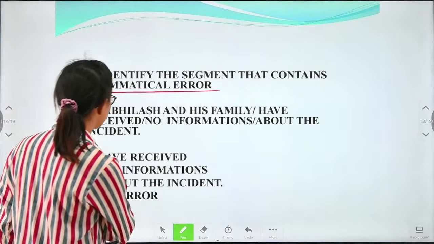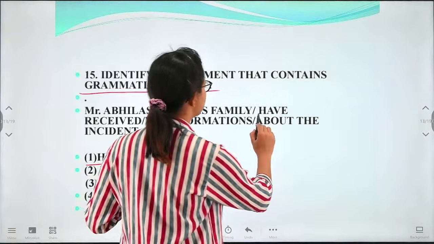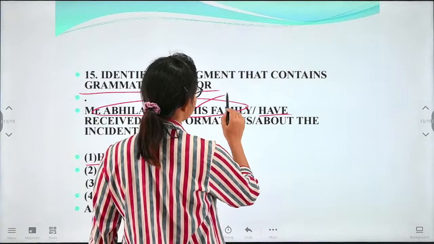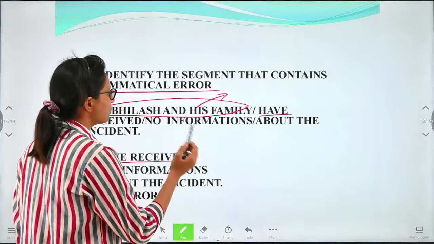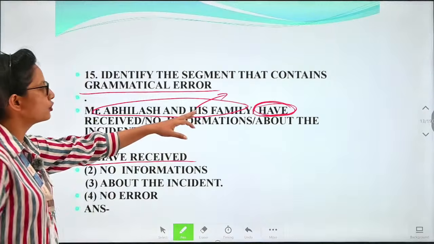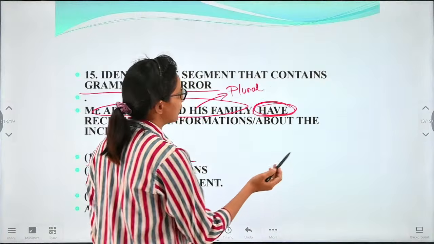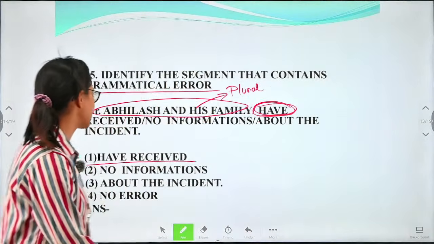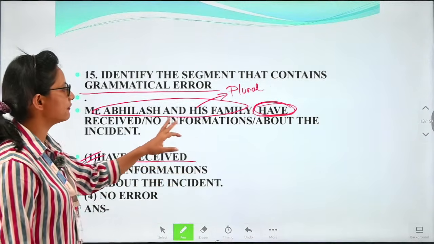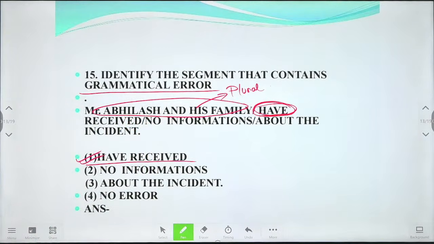The first part we have is have received. We can use have received because here more than one person is there. With more than one person, we can use have, for plural. Since this portion is plural, we can use have here. This option is correct. Then no informations. So when we say no informations,